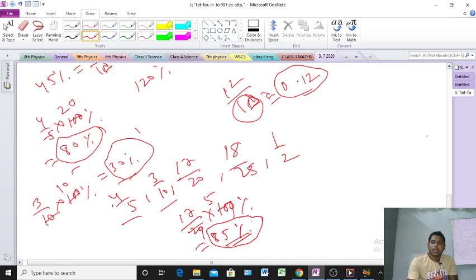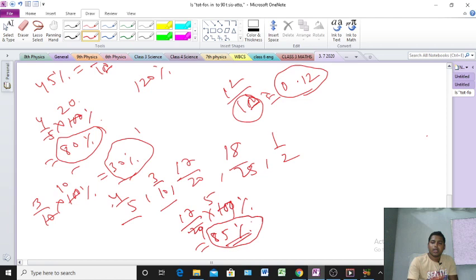85% is bigger. Clear? And 85% means the question was 17 by 20. 17 by 20 will come here. That is the first. After that, which sign, less than or greater than? Greater than, because it is the greatest, no? It is the bigger, so that's why. After that, what?